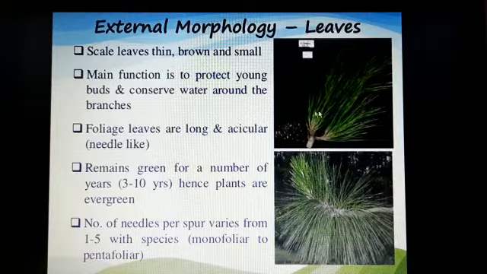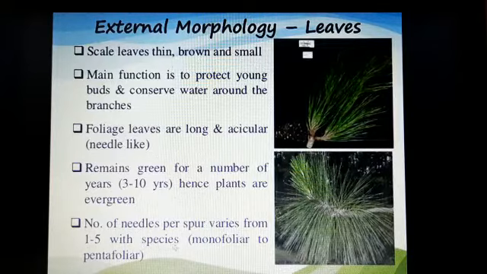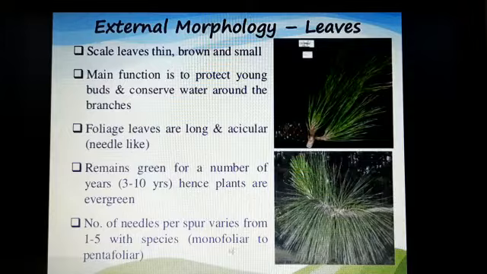So collectively we call it a spur. The number of leaves per spur varies from 1 to 5 with species. If one is present we call it monofoliar, then difoliar, trifoliar, and if 5 then pentafoliar.